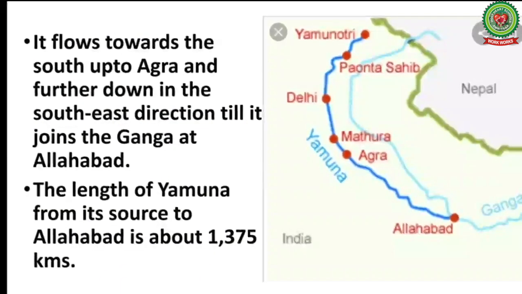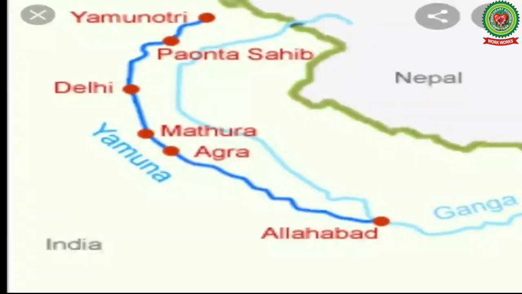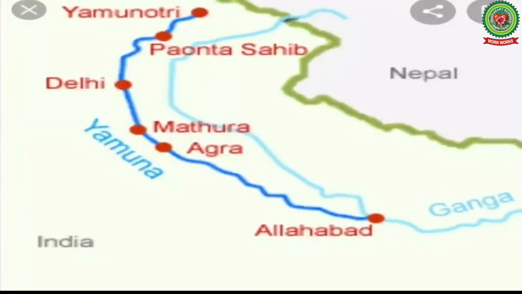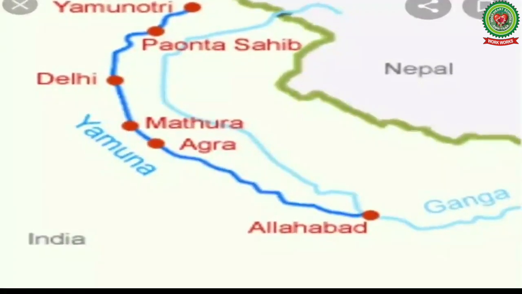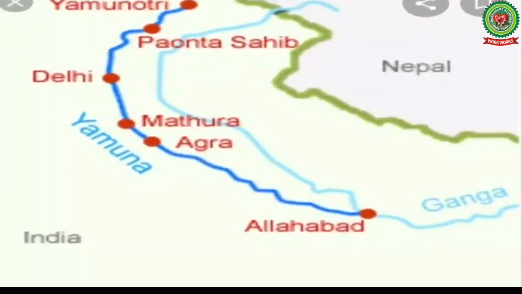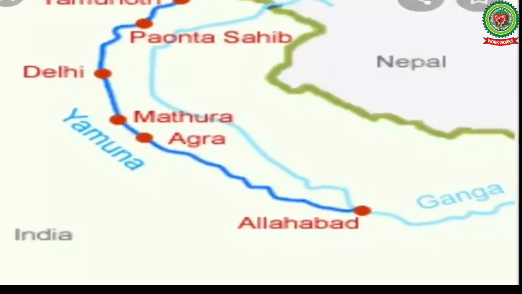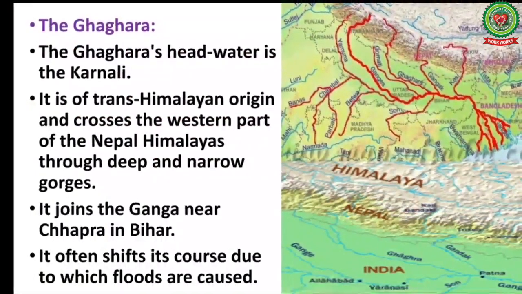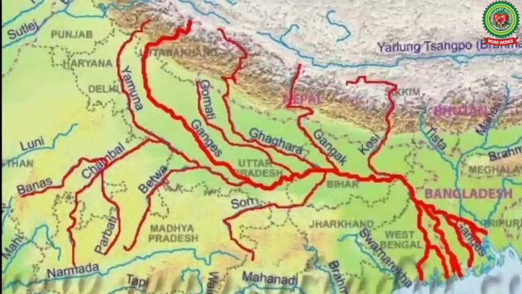River Yamuna flows towards the south up to Agra and further down in the southeast direction till it joins the Ganga at Allahabad. The length of Yamuna from its source to Allahabad is about 1,375 kilometers.